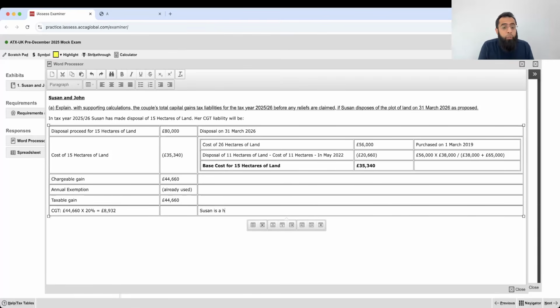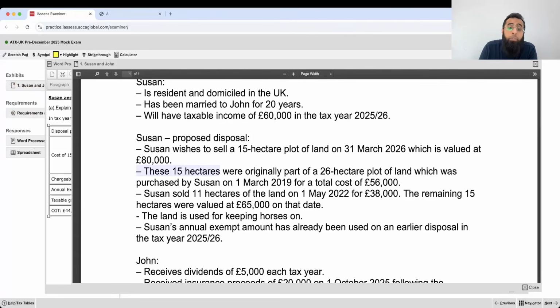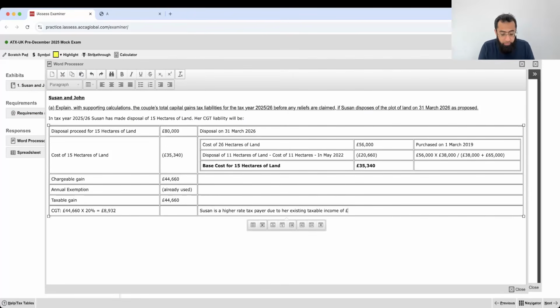Suzanne is a higher rate taxpayer due to her existing taxable income of how much? It's given in the question, taxable income of 60,000 pounds. Due to her existing taxable income of 60,000 pounds.